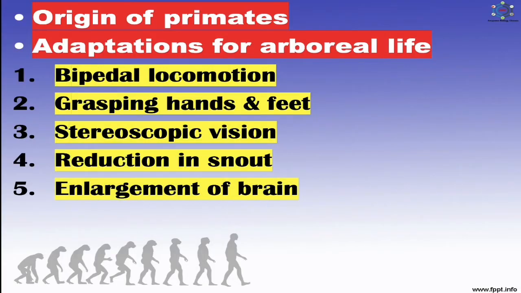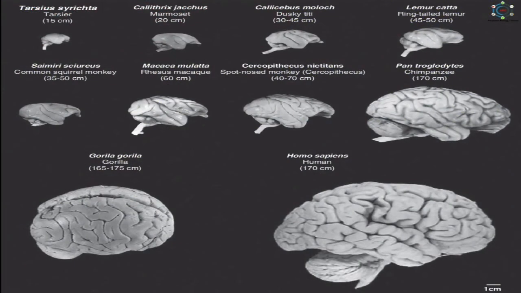And the last is enlargement of brain. The brain showed a striking increase in size. This made the primates intelligent and alert and provided proper coordination of movement. There was corresponding increase in the cranial capacity which made the head large and round.